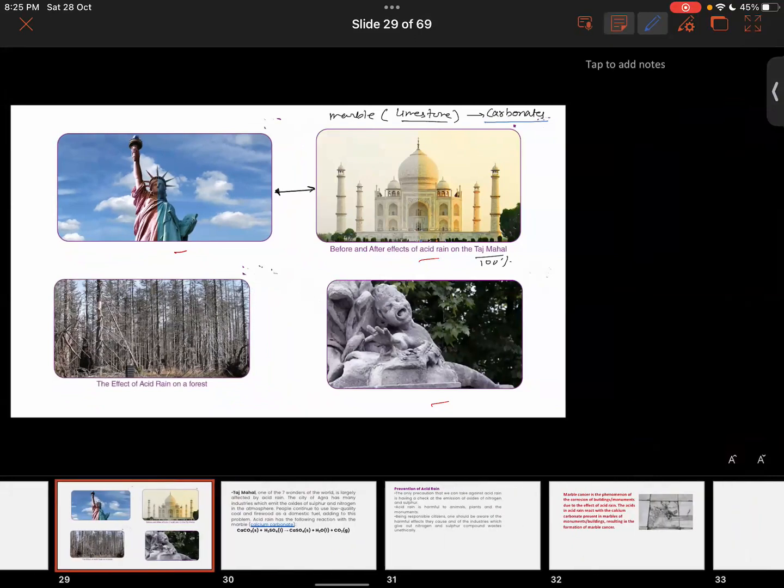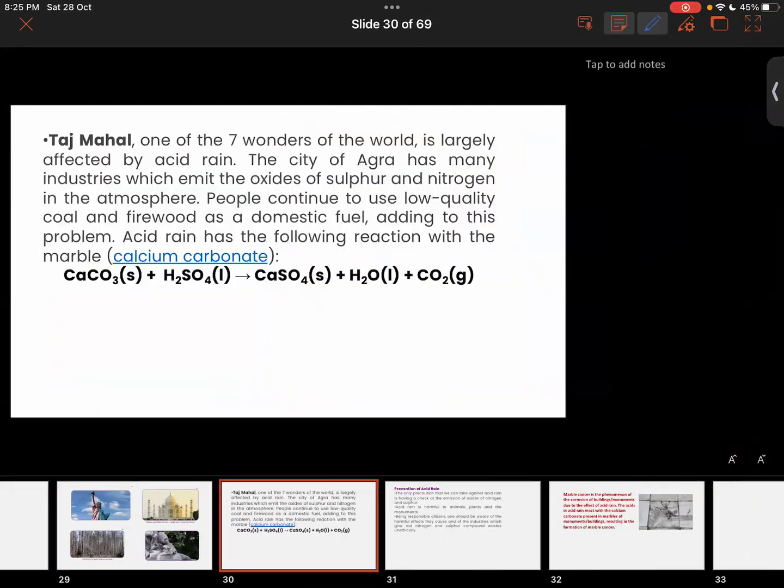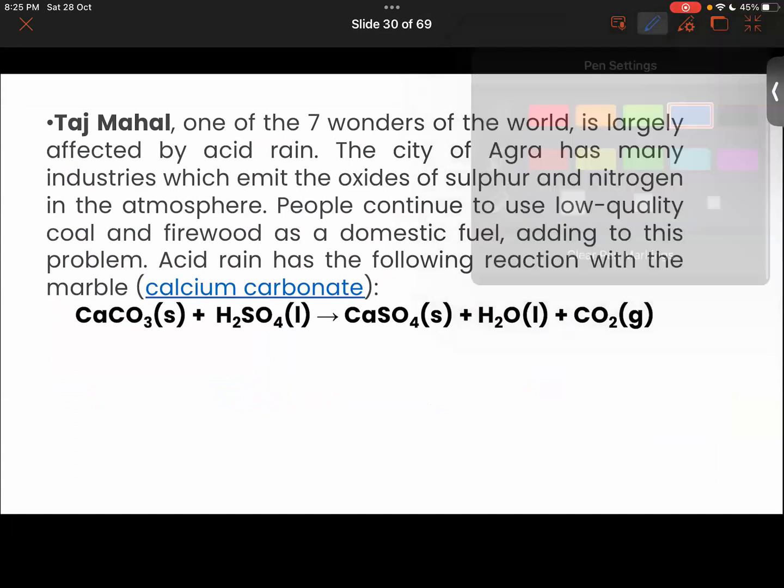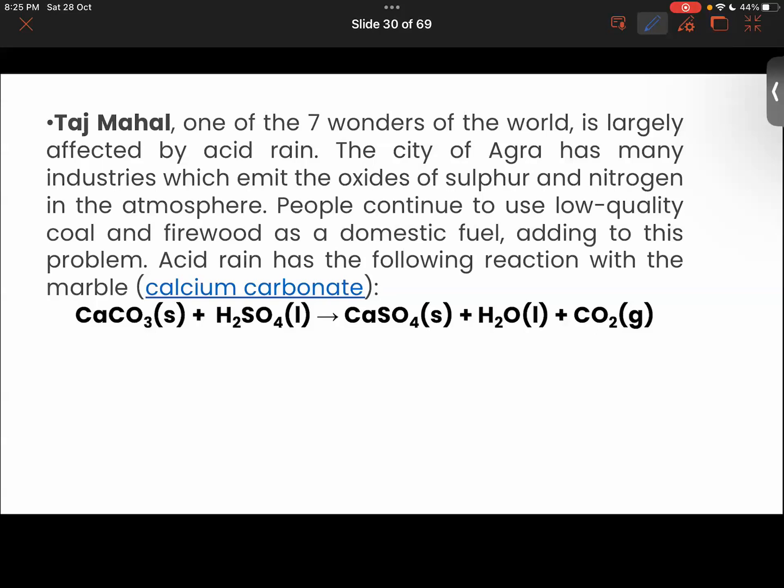Sir, is there a way to change the color back to its original color? Yeah, there might be some ways, like we can actually reverse the reaction. The restoration of the colors of the Taj Mahal has been attempted, but the damage has been done and it cannot be fully reversed.